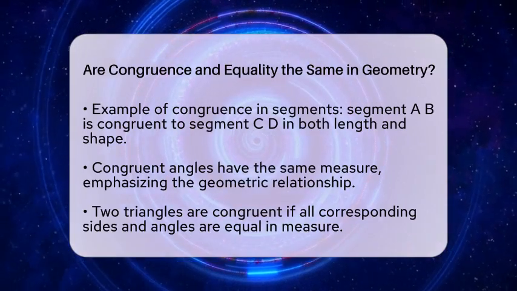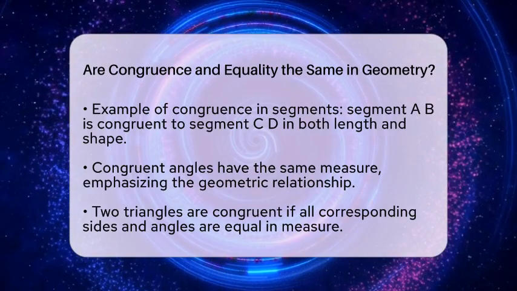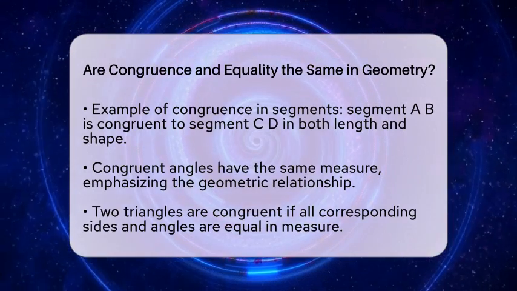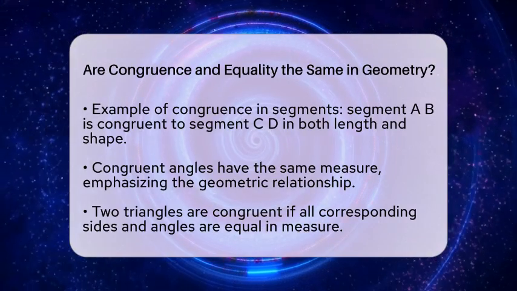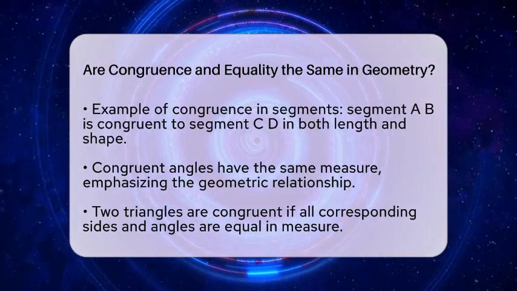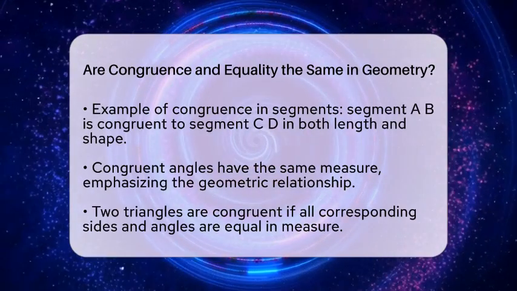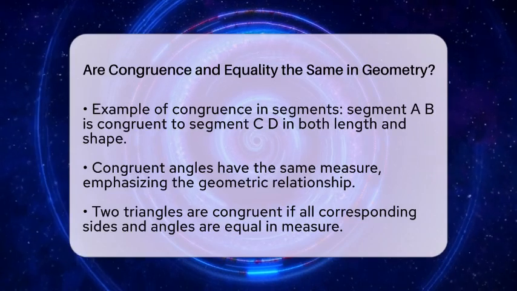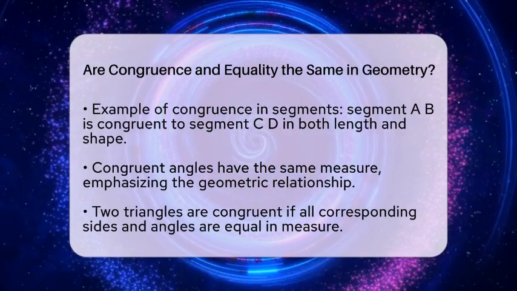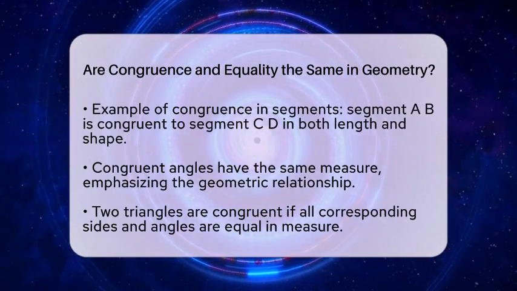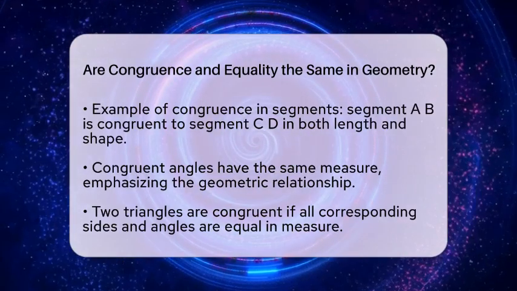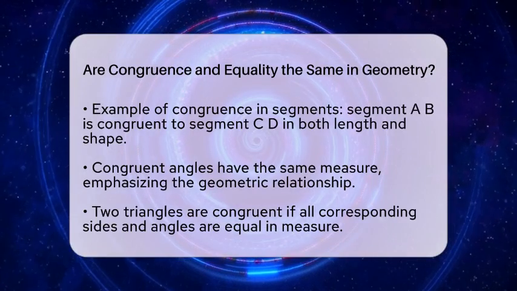It is reflexive, meaning a figure is congruent to itself. It is symmetric, so if figure A is congruent to figure B, then figure B is congruent to figure A. It is also transitive, meaning if figure A is congruent to figure B and figure B is congruent to figure C, then figure A is congruent to figure C. Equality shares these properties, but it applies to numerical values rather than geometric objects.